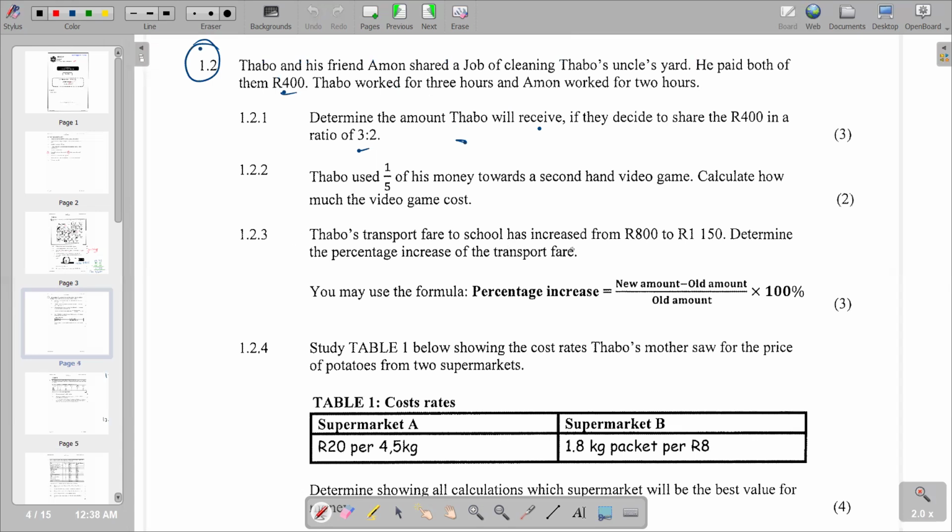Tabo's transport fare to school has increased from 800 to 1,150. Determine the percentage increase of the transport fare. You may use the formula percentage increase equals new amount 1,150 minus the old amount, which is 800, and the old amount is also going to be the denominator, 800. So basically, that's how we're going to present it.